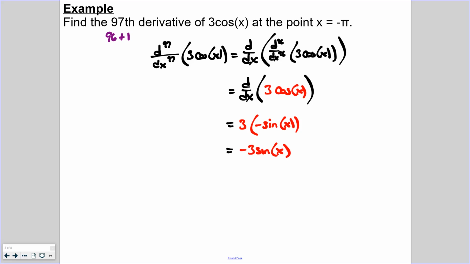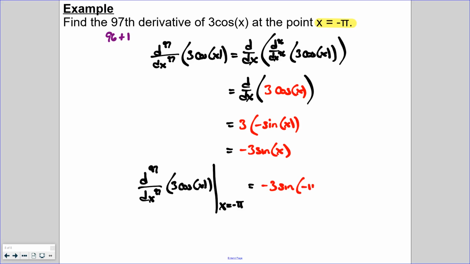However, we don't want just the 97th derivative, we want the 97th derivative when x equals negative pi. So we need to plug in negative pi for x. So the 97th derivative of 3 cosine of x at x equals negative pi is going to be negative 3 sine of negative pi.